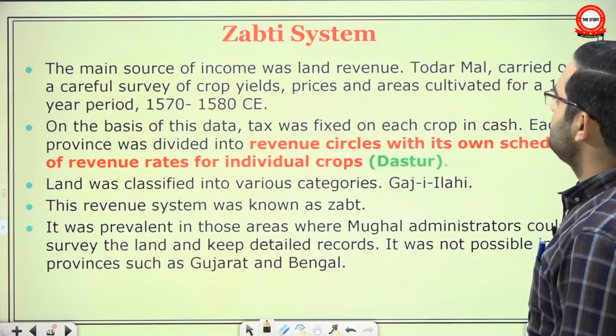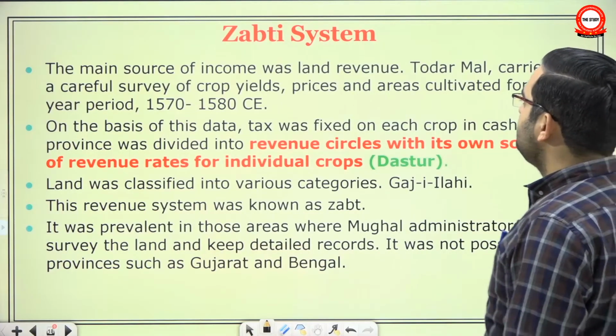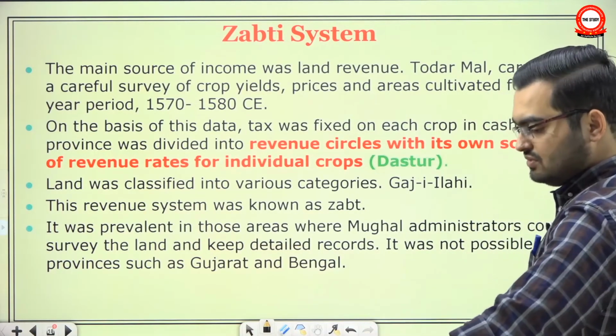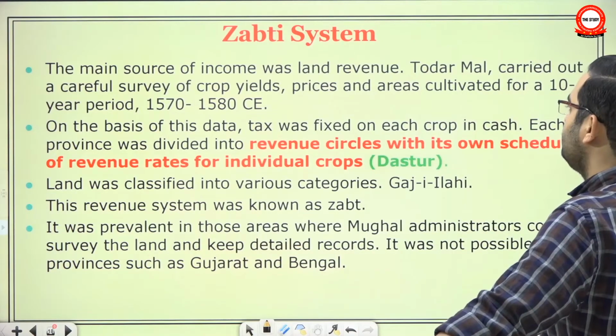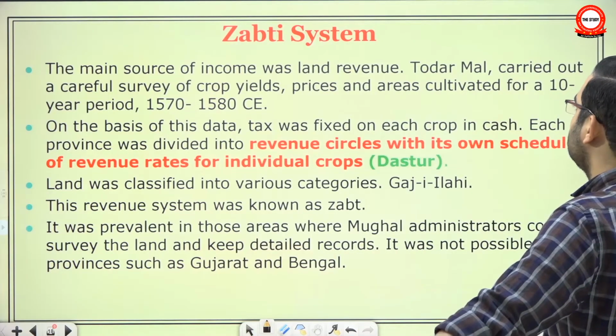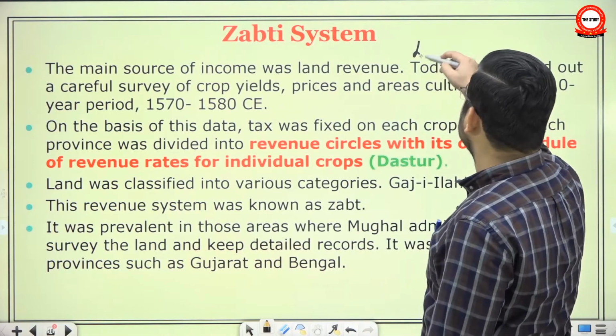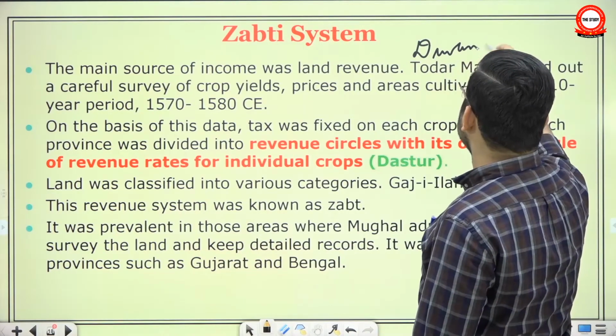Then another thing, the Jabti system. The main source of income was land revenue. Todermal carried out a careful survey of crop yields and prices. Todermal was the Diwan, one of the many Diwans. In fact, see the genius of Akbar.